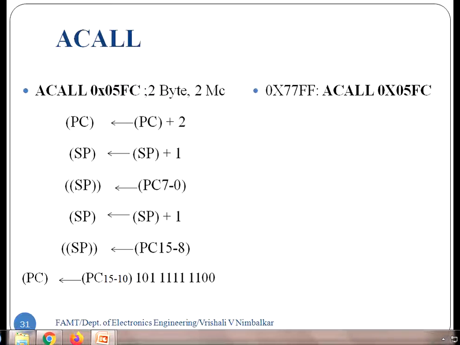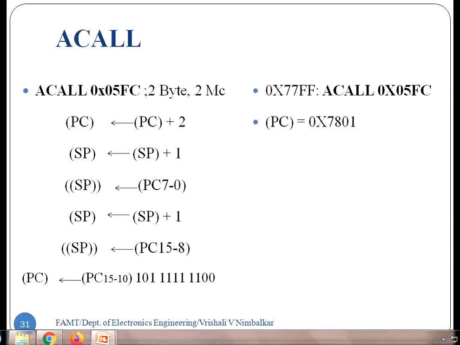What is the return address? The current program counter is 77FF. 77FF plus 2 will be 7800, 7801. So PC is PC plus 2, which is 7801. That's the return address, and this is to be saved on stack.